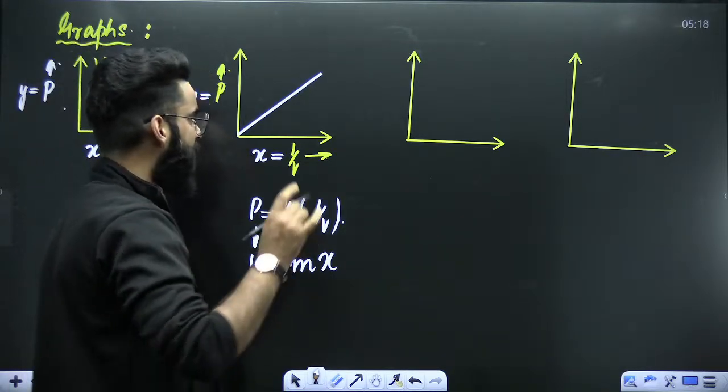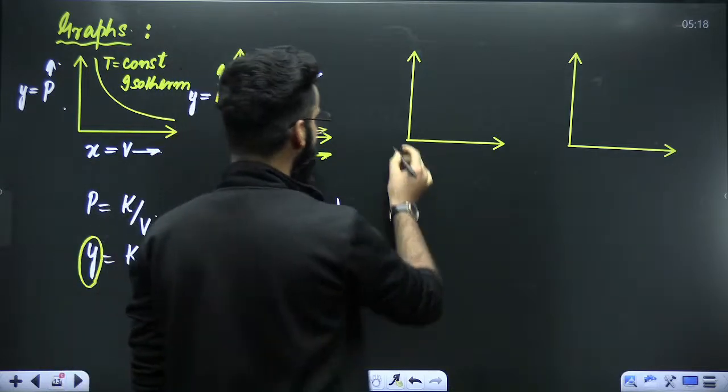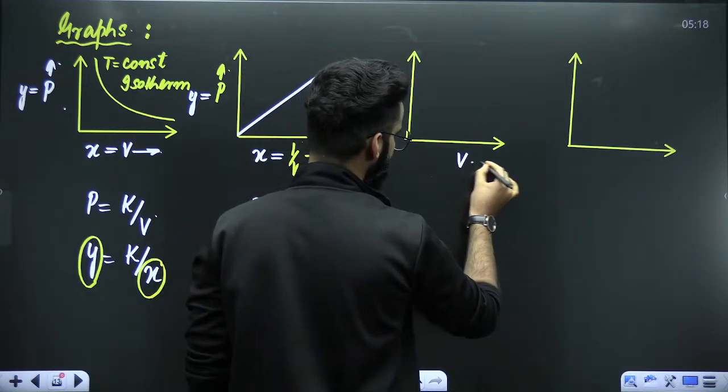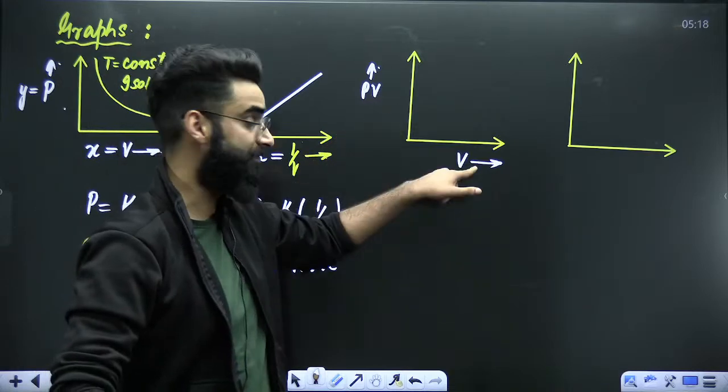The second graph. Similarly, talking about the third graph, for example, you need to draw a curve between PV versus V, the product of pressure and volume versus volume.